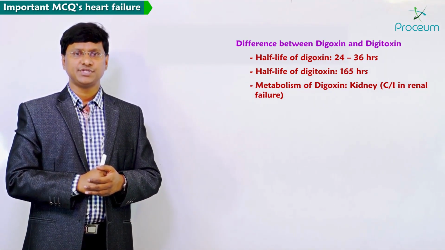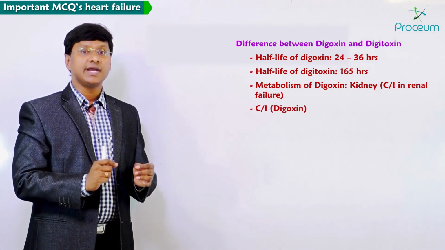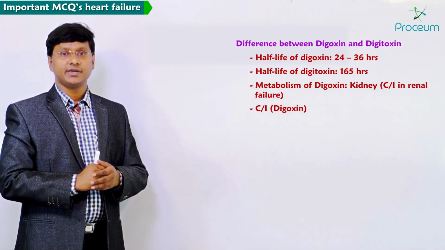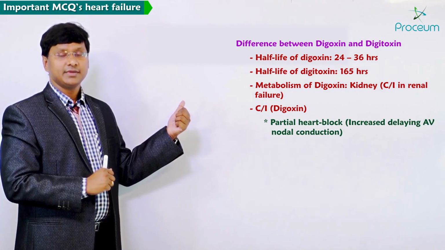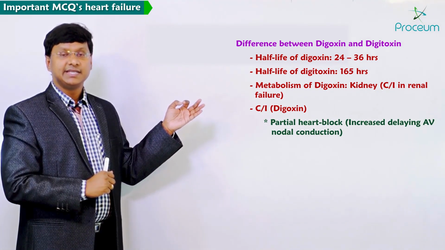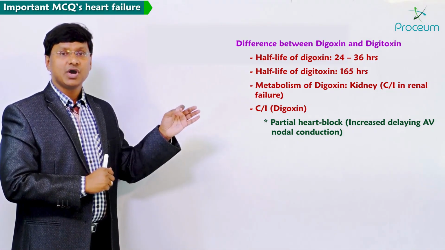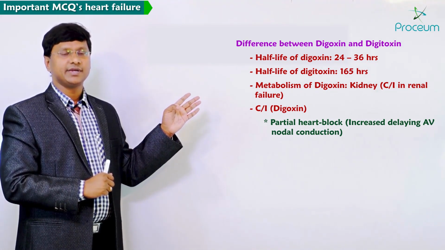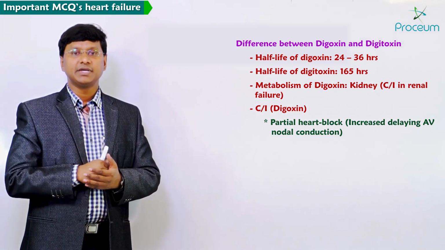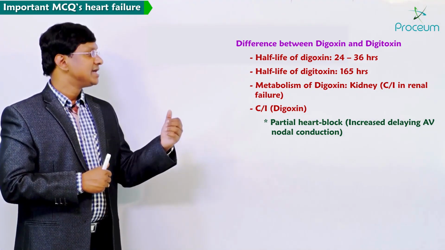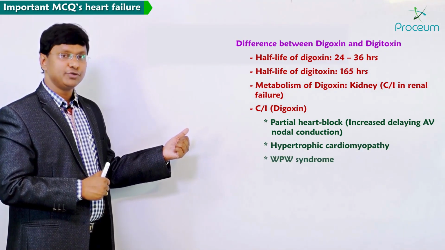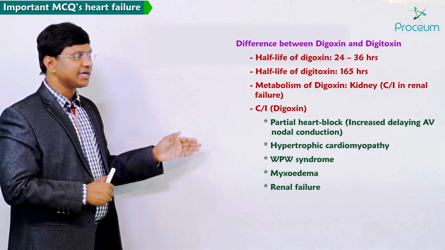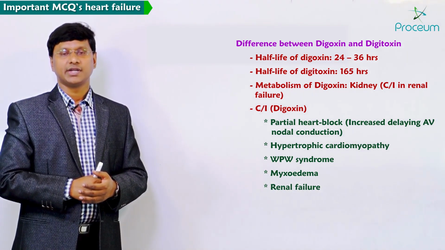Now the other important MCQ that will be asked is the contraindications of digoxin. Digoxin is contraindicated in partial heart block. Why? Because it will increase the delay in AV nodal conduction, and that is the reason why it is contraindicated in partial heart block. And remember, digoxin is also contraindicated in hypertrophic cardiomyopathy, WPW syndrome, myxedema, and renal failure. These are all the conditions where digoxin is contraindicated.